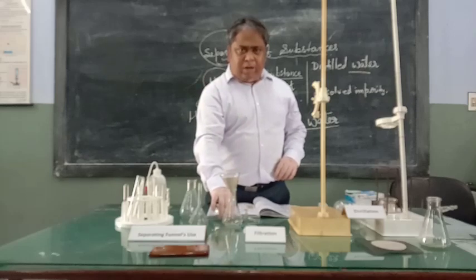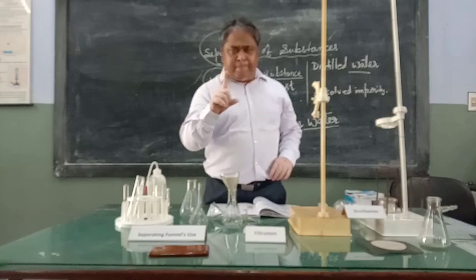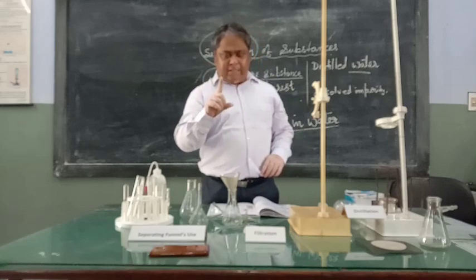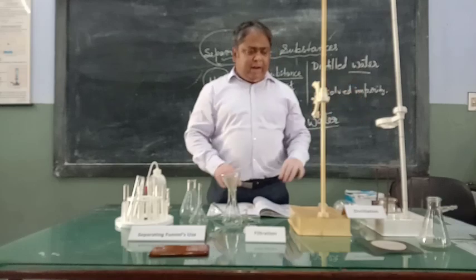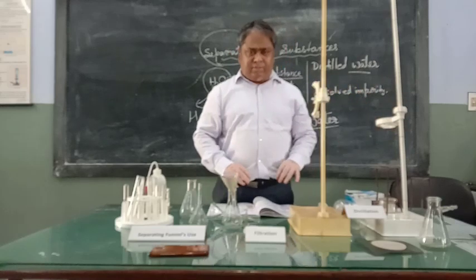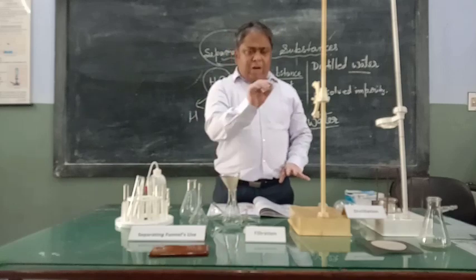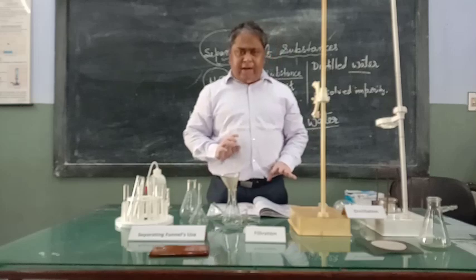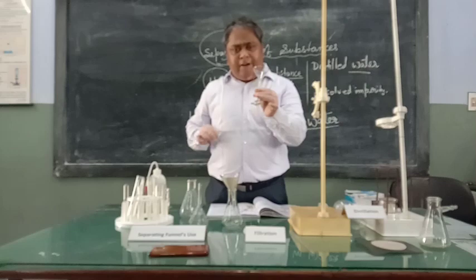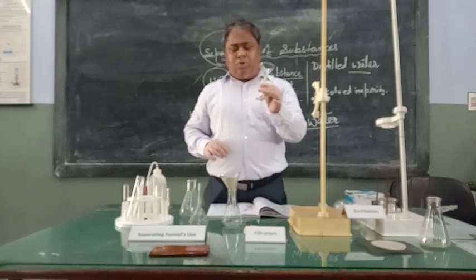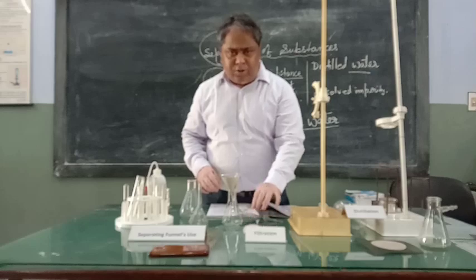So today's learning outcomes are three. One, when to use filter paper, how to use filter paper. Second, when to use the distillation method and how to set up the apparatus for distillation. What are the names of the glass apparatus? How will you label it in the diagram? And how to use a separating funnel and when to use a separating funnel. So if you know this, then today's learning is successful.